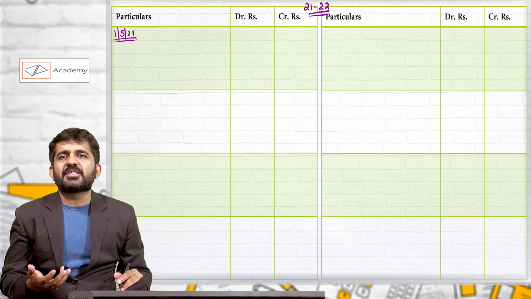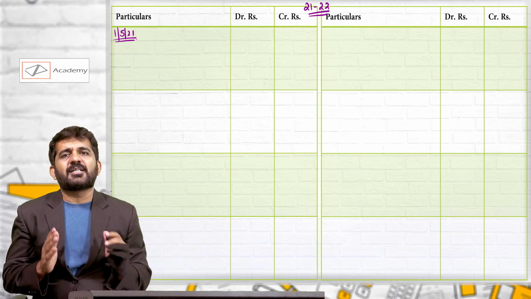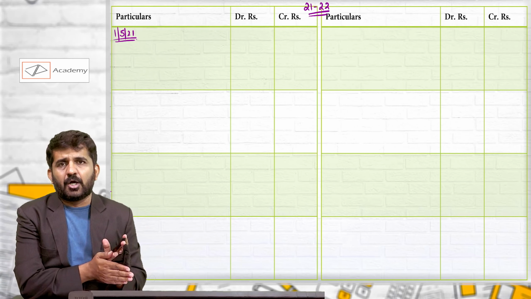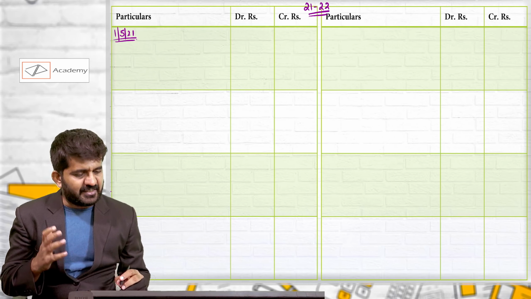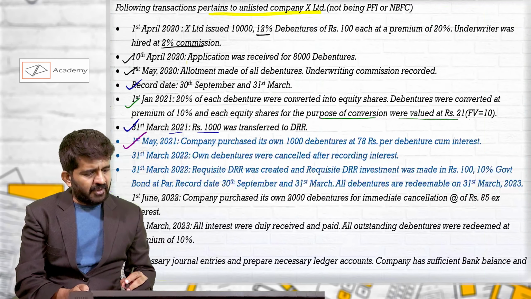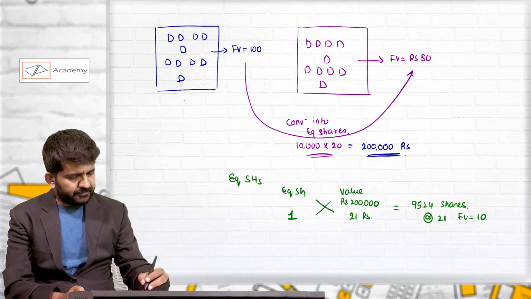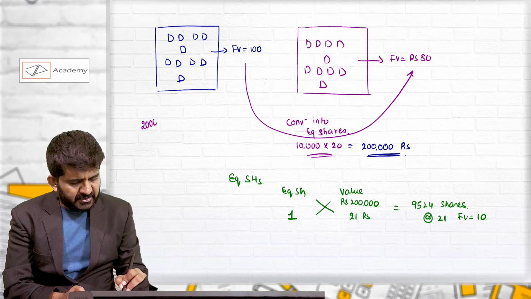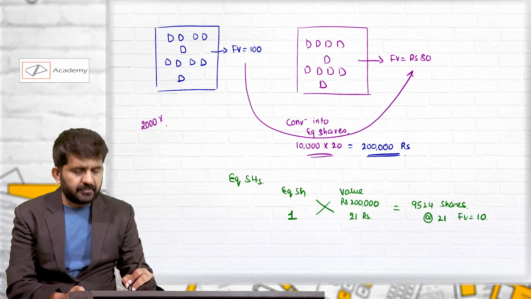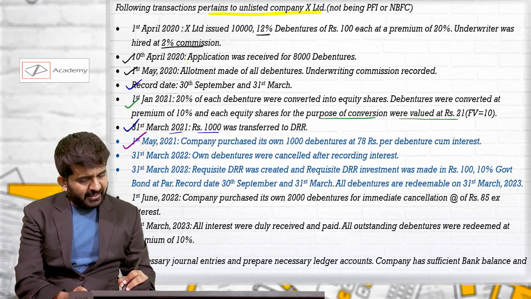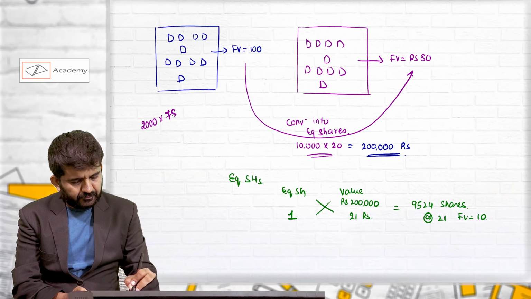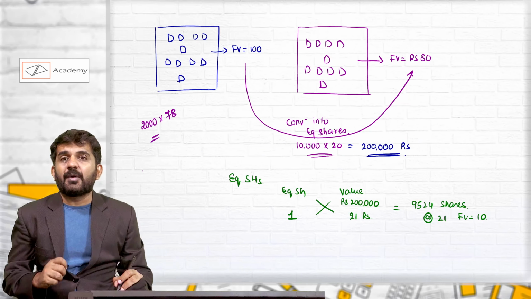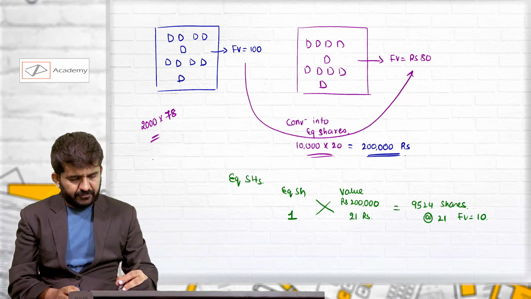Whenever you are purchasing or doing any investment, it is as good as you are doing investment account, and the journal entry for the same is always same. But understand what we are purchasing in this case is, we are purchasing 2,000 debentures at the rate of 78, the face value of which is 80 rupees.